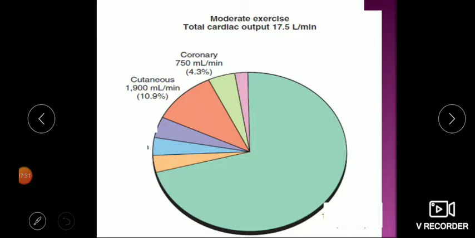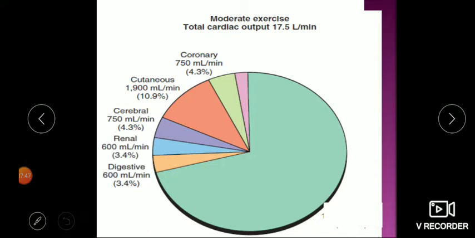Cutaneous flow is also more because of warming. Brain is constantly receiving 750 ml. Although the percentage reduces, it is normal, it was getting 700, here it is getting 750 ml. More compromise comes to the kidneys and GIT, and you can see the bulk is going to muscles. Almost 71% is going to the muscle.